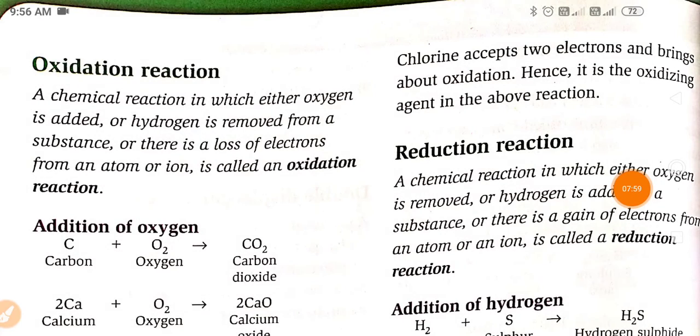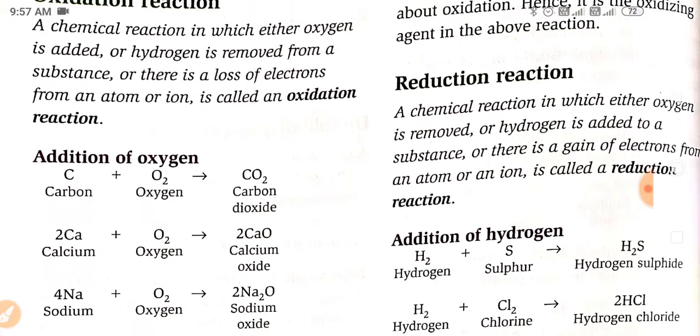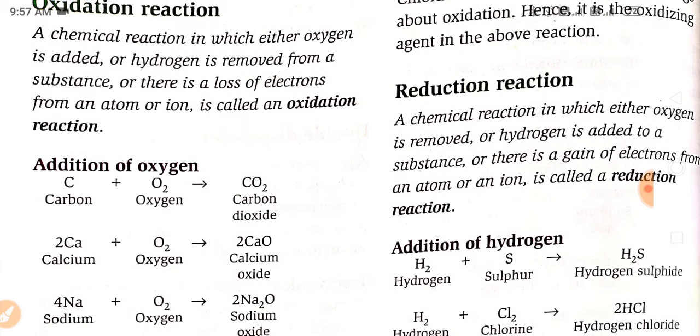Next type of reaction is oxidation reaction, a chemical reaction in which either oxygen is added or hydrogen is removed from a substance, or there is a loss of electrons from an atom or ion is called an oxidation reaction. So addition of oxygen here. So to know whether any reaction is an oxidation reaction, you have to know that if oxygen is added, hydrogen is removed, or either loss of electron, it is called an oxidation reaction.